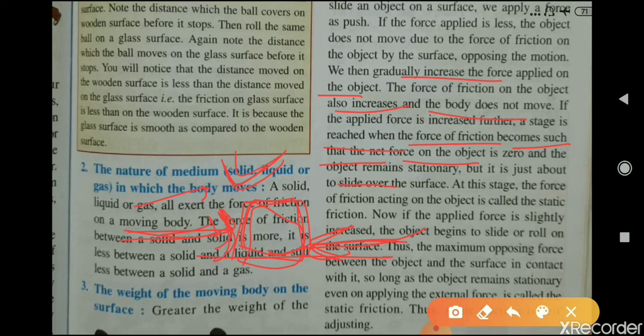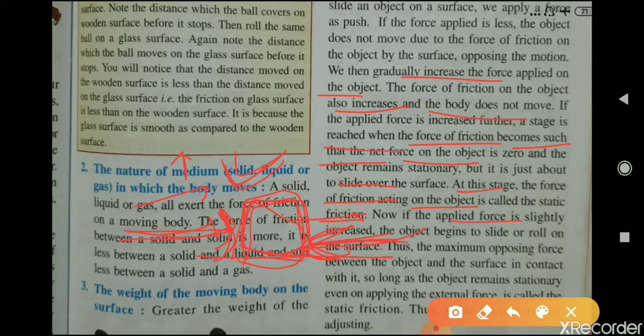At this stage, the force of friction acting on the object is called the static friction. That stage, when by increasing a little amount of force this box will start moving, is known as static friction. At that stage, the force of friction is known as the static friction.